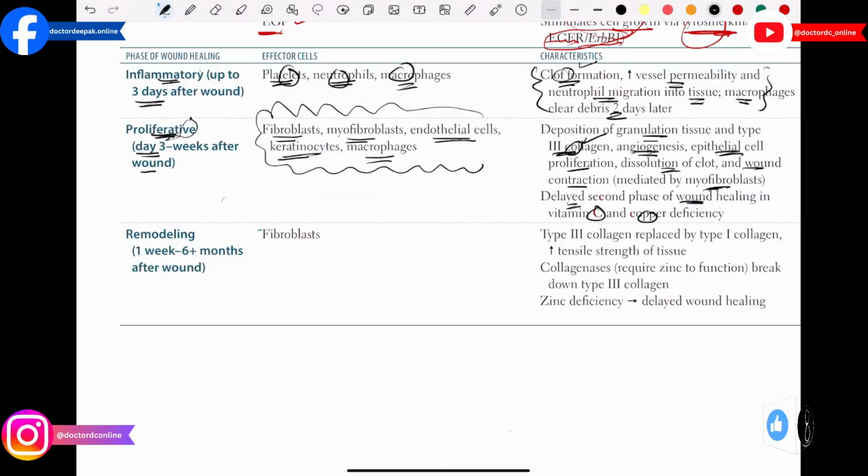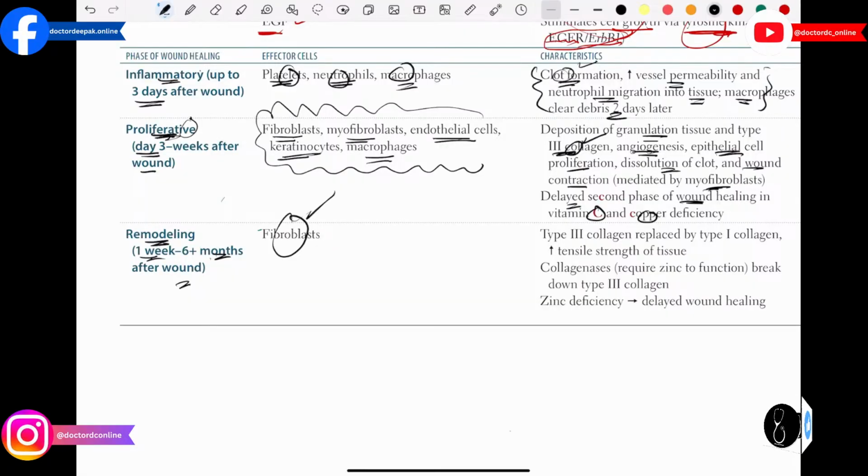Then after that we have the remodeling. Basically remodeling is the last phase of wound healing, and it starts between 1 week and 6 weeks, and continues for months after the wound. The important cells which are going to participate in remodeling are the fibroblasts.